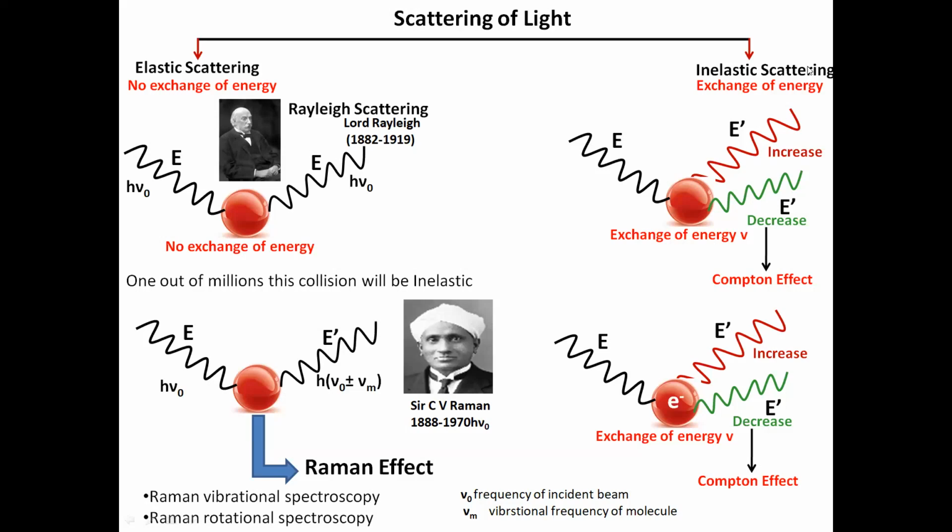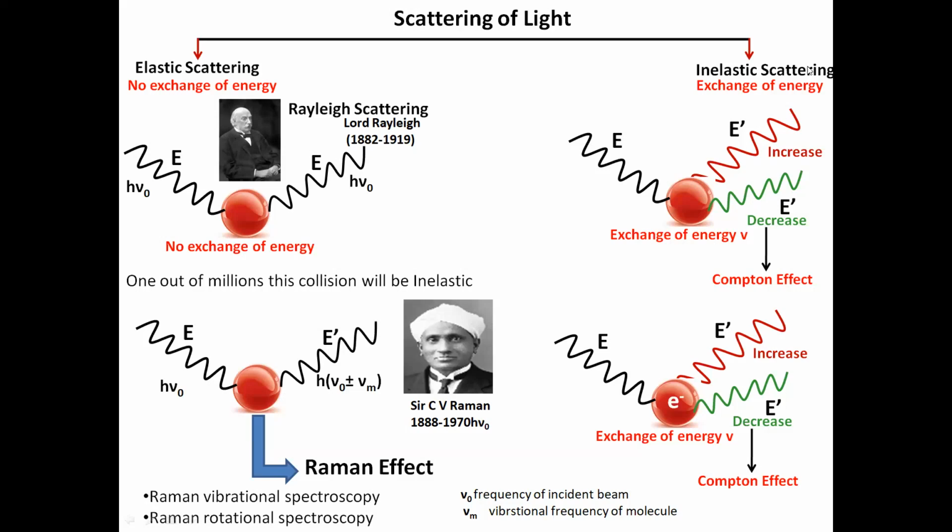In the second condition, which I have shown you with the green color, E dash may be less than E, or E dash will be smaller than E. It means the material has gained energy from the incident light, and the scattered light has reduced its energy because it has transferred a part of the energy to the material.